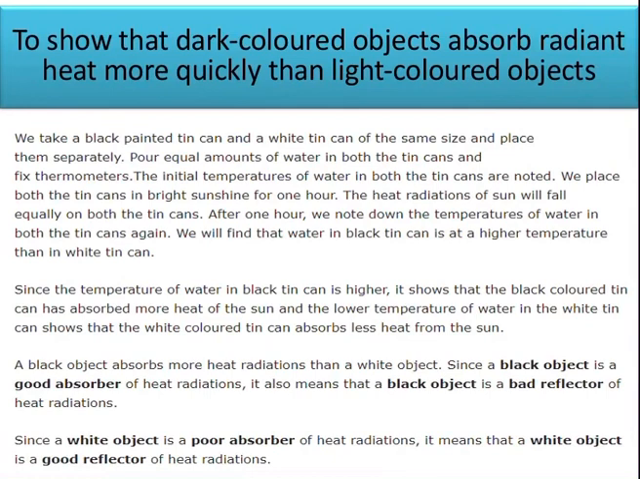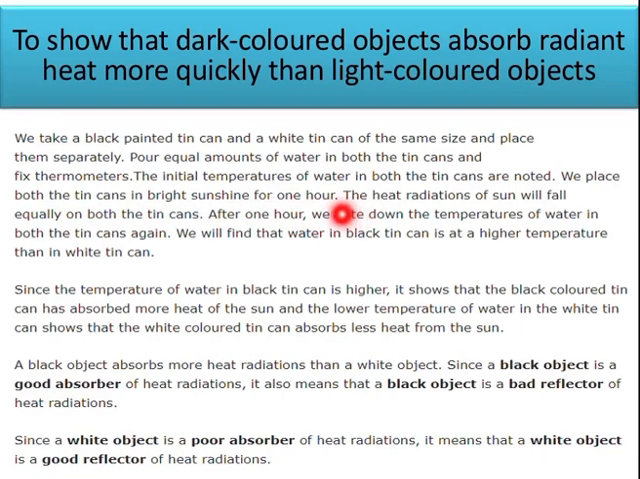There is one activity that we will perform, which shows that a dark colored object absorbs radiant heat more quickly than a light colored object. We take a black painted tin can and a white tin can of the same size and place them separately. Pour an equal amount of water in both the tin cans and fix thermometers. The initial temperature of water in both tin cans is noted, and we place both the tin cans in bright sunshine for 1 hour.